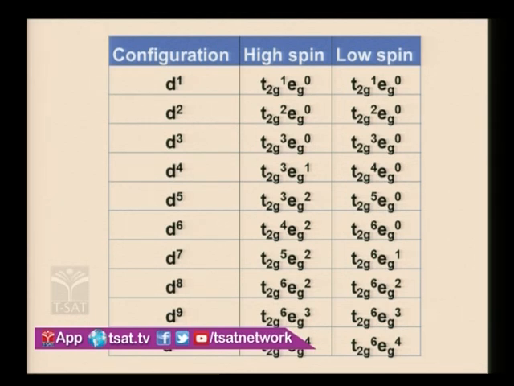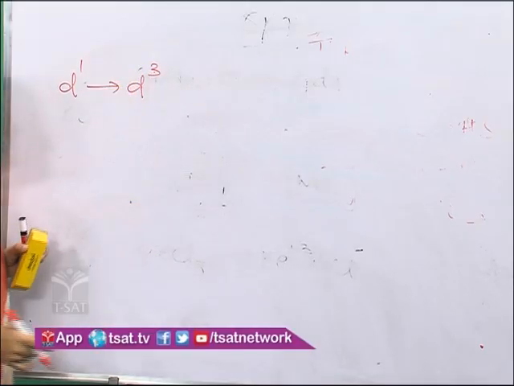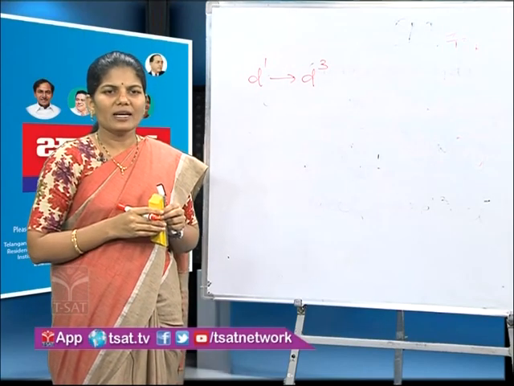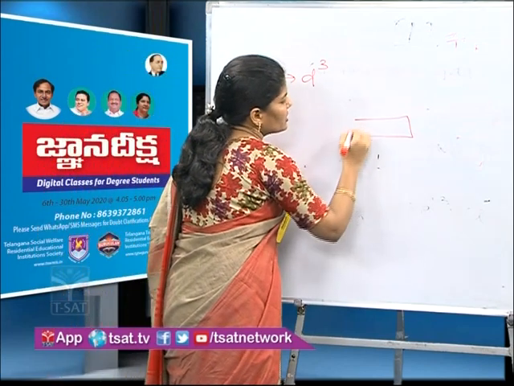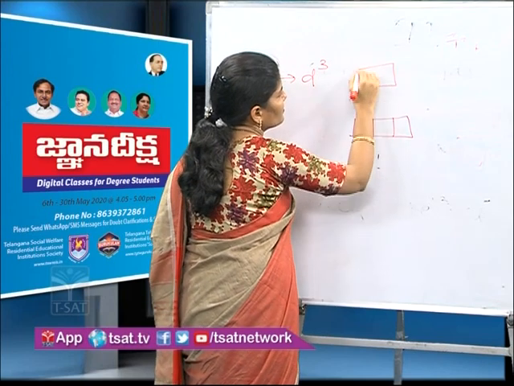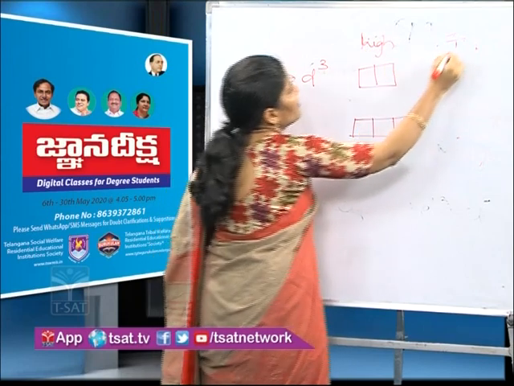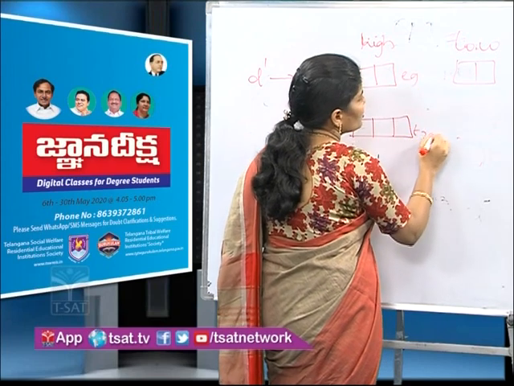We will take configurations from D1 to D10. From D1 to D3, whether it is a high spin complex or a low spin complex, 3 electrons will be arranged in the T2G orbitals only. So we can have the splitting pattern here. We will take high spin first, and this is for low spin, with EG orbitals and T2G orbitals.